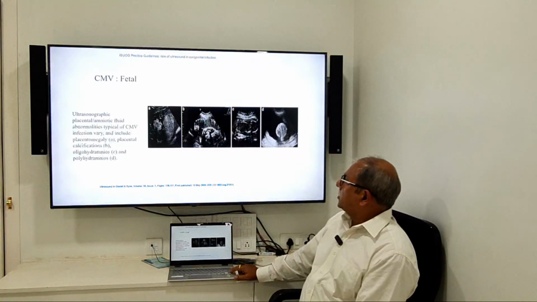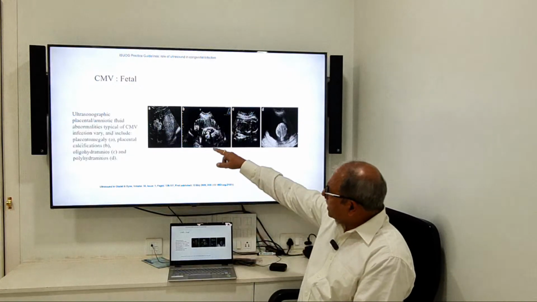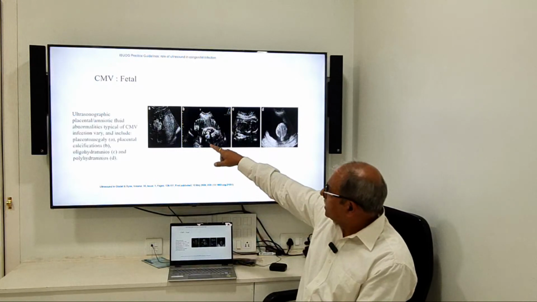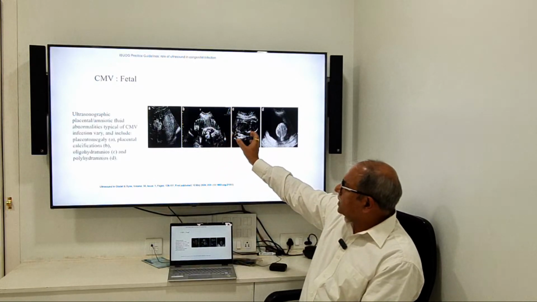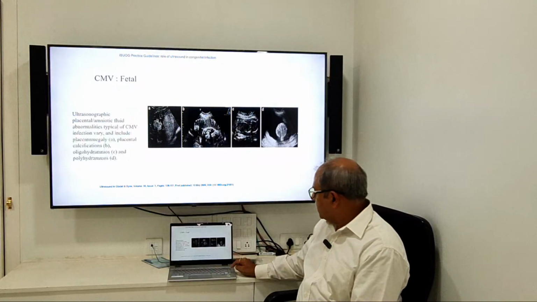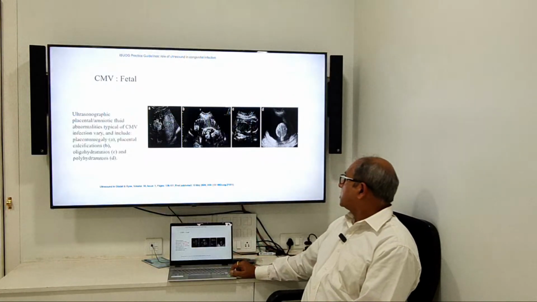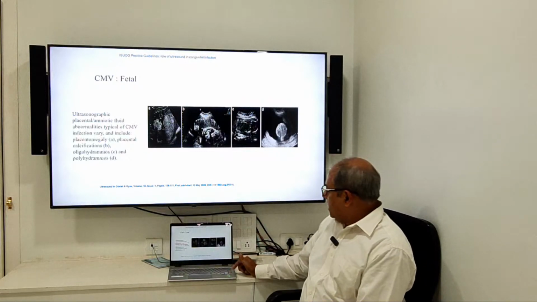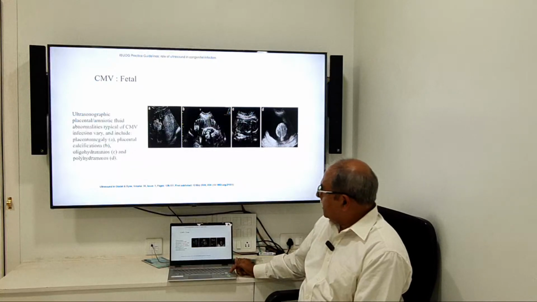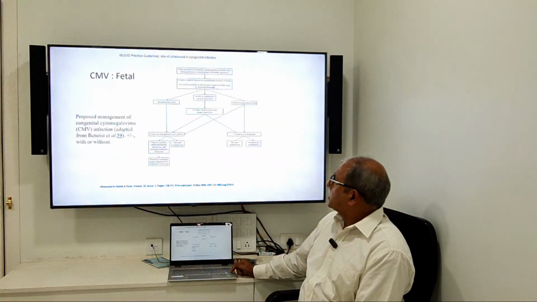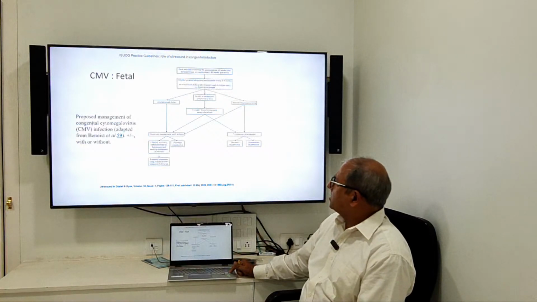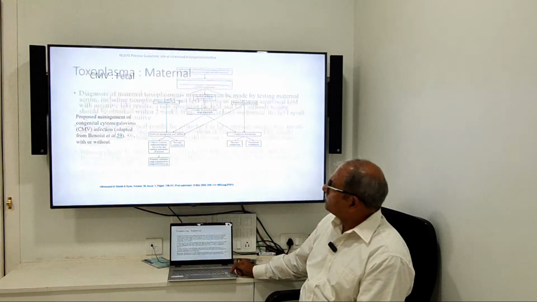cytomegalovirus also. This is ultrasound feature of, ऐसा कई बार हमारे ये केस का जो प्लेसेंटा वाले केस था, this case of placentomegaly, placenta might be looking very thick, placental calcification, oligohydramnios and polyhydramnios. Think about CMV, get a diagnosis done by amniocentesis after 20 weeks. This is the flow chart. I'm not going into that detail of proposed management. You can get it in the ISUOG site.